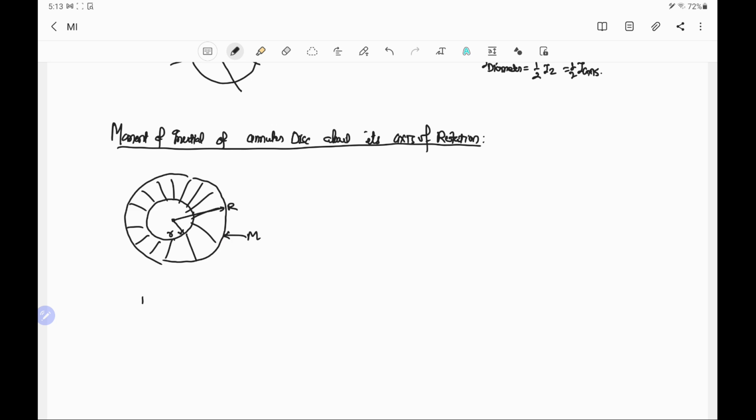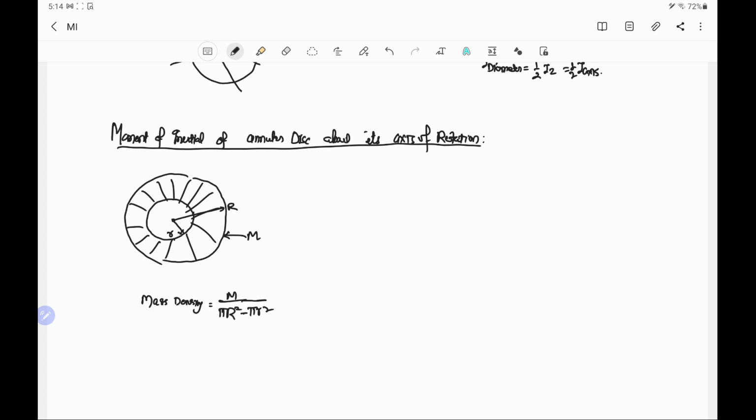So mass density will be total mass M by total area. Total area will be calculated by taking the area of the whole disk minus the area of the inner disk. The outer disk area is pi capital R square, minus inner is pi small r square.